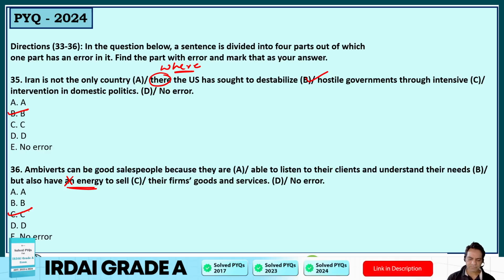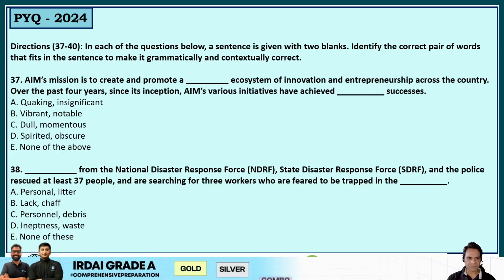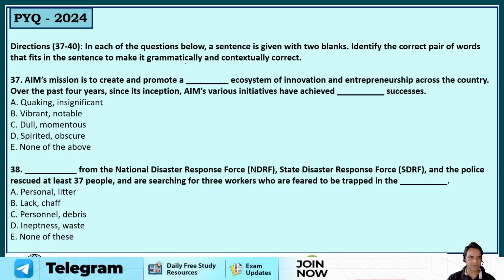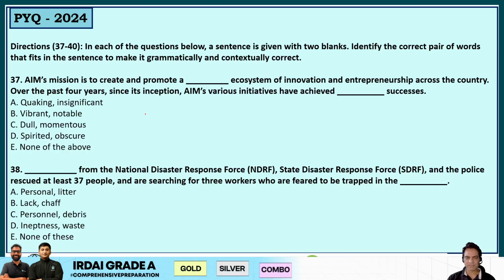Okay. Chalo guys, next set of questions is double fillers. So you are given a sentence with two blanks and we have to find the correct pair of words to fill here. Let's read the sentences, guys. AIM's mission is to create and promote a dash ecosystem of innovation and entrepreneurship across the country. Over the past 4 years since its inception, AIM's various initiatives have achieved dash success.